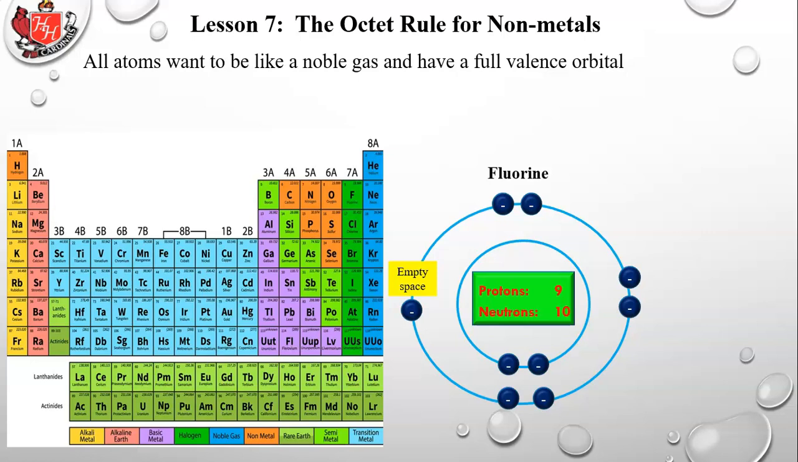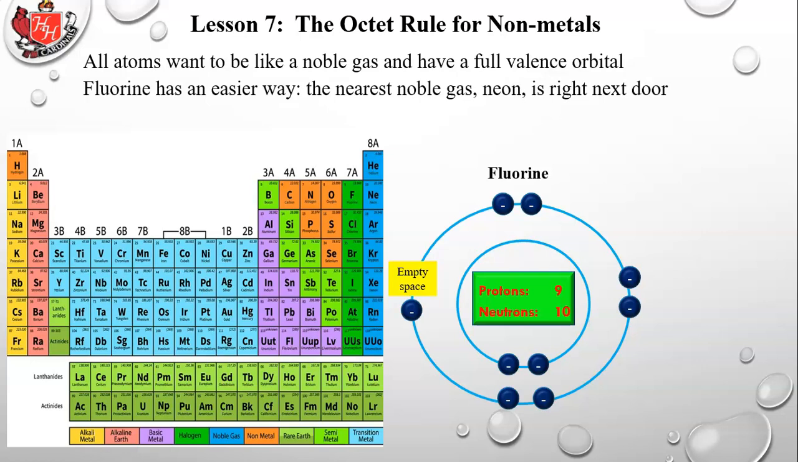Can fluorine do that? Well, absolutely. Fluorine has the highest electronegativity of any element on the periodic table. It very easily pulls in electrons from the outside. So it can very easily pull in an electron from the outside to fill that empty space and give it 8 electrons in the second orbital.